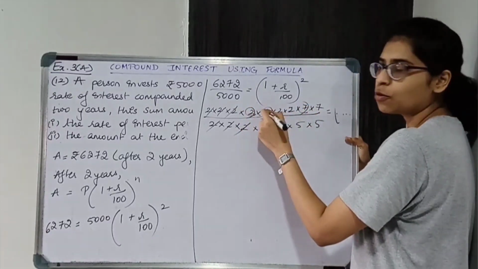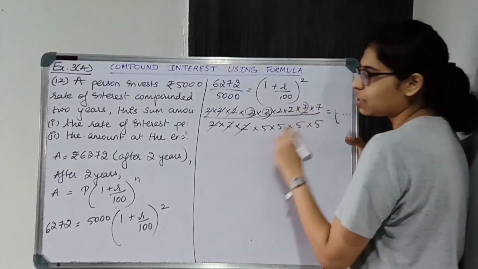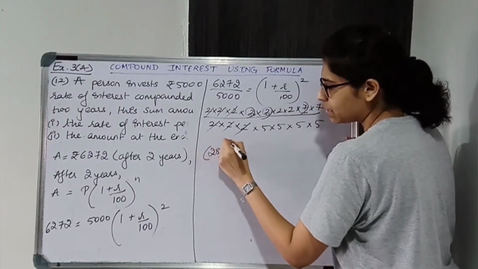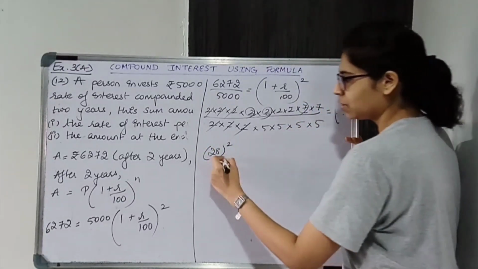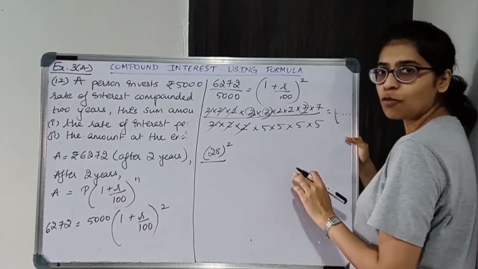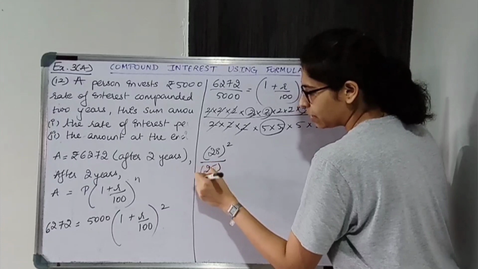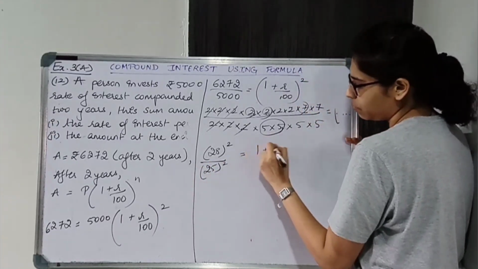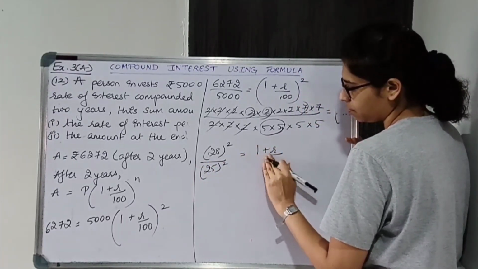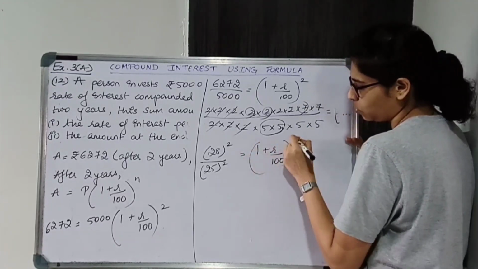So 2 2s are 4 and 4 7s are 28, so the square of 28. And there are 4 5s, so consider only 2 5s, so you will get the square of 25. It is equal to 1 plus r upon 100, the whole thing squared.